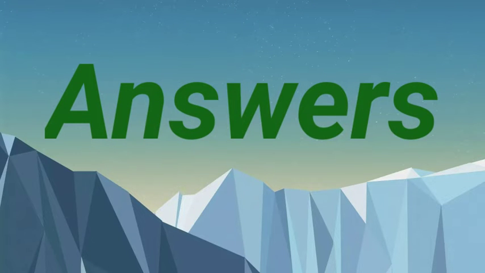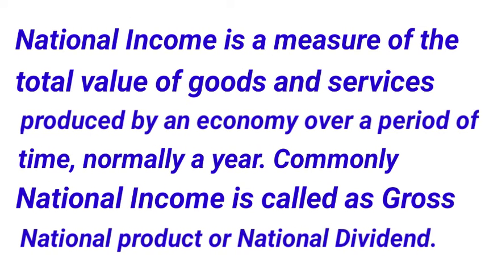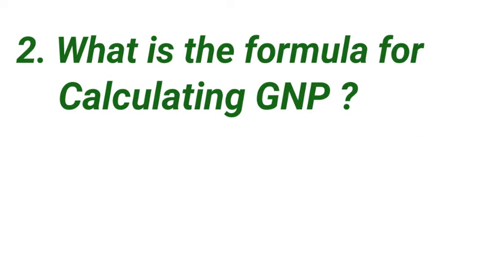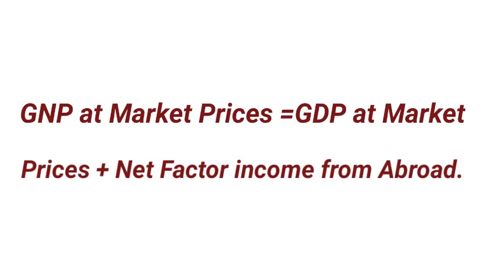Question number 1. Define national income. National income is a measure of the total value of goods and services produced by an economy over a period of time, normally a year. Commonly, national income is called gross national product or national dividend. Question number 2. What is the formula for calculating GNP? GNP at market prices is equal to GDP at market prices plus net factor income from abroad.